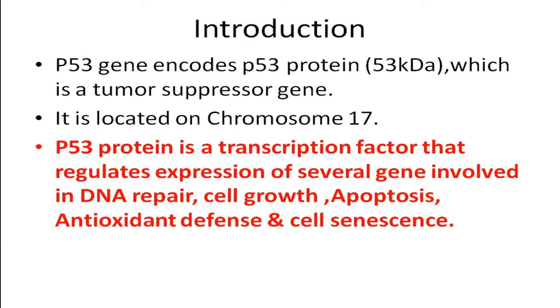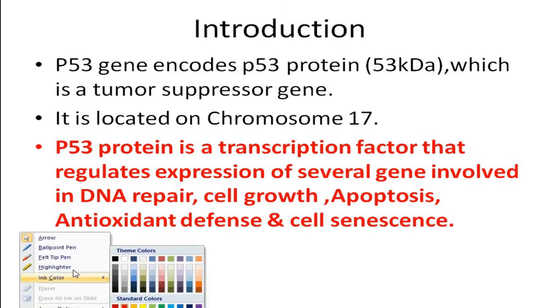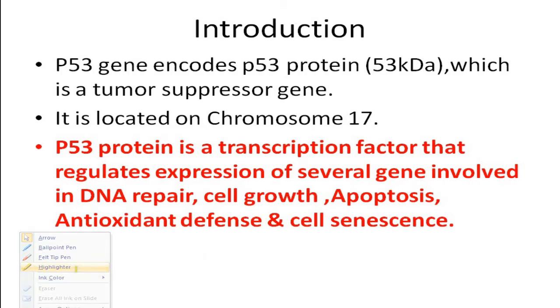P53 basically acts as a transcription factor and regulates the expression of several genes involved in DNA repair, cell growth, apoptosis, antioxidant defense, and cell senescence.